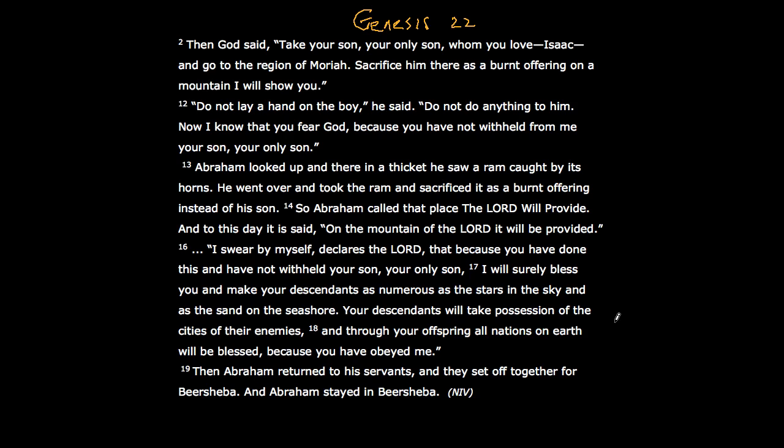And then verse 16. "I swear by myself, declares the Lord, that because you have done this and have not withheld your son, your only son, I will surely bless you and make your descendants as numerous as the stars in the sky, as the sand on the seashore. Your descendants will take possession of the cities of their enemies. And through your offspring all the nations on earth will be blessed, because you have obeyed me." Then Abram returned to his servants, and they set off together for Beersheba, and Abram stayed in Beersheba.